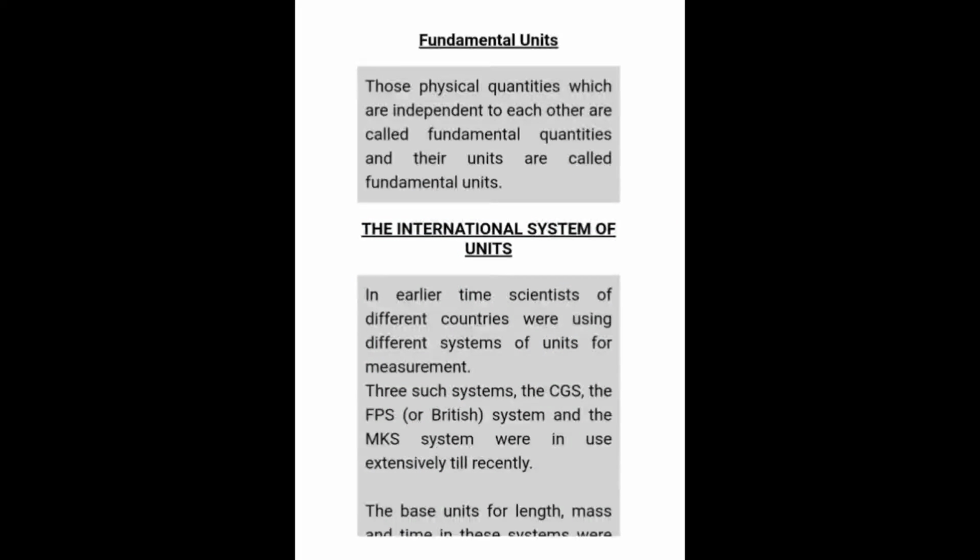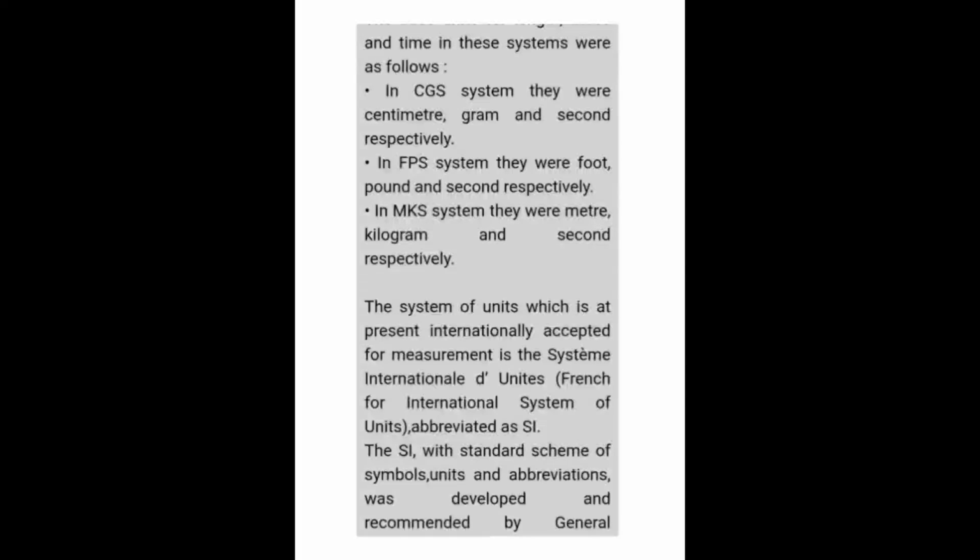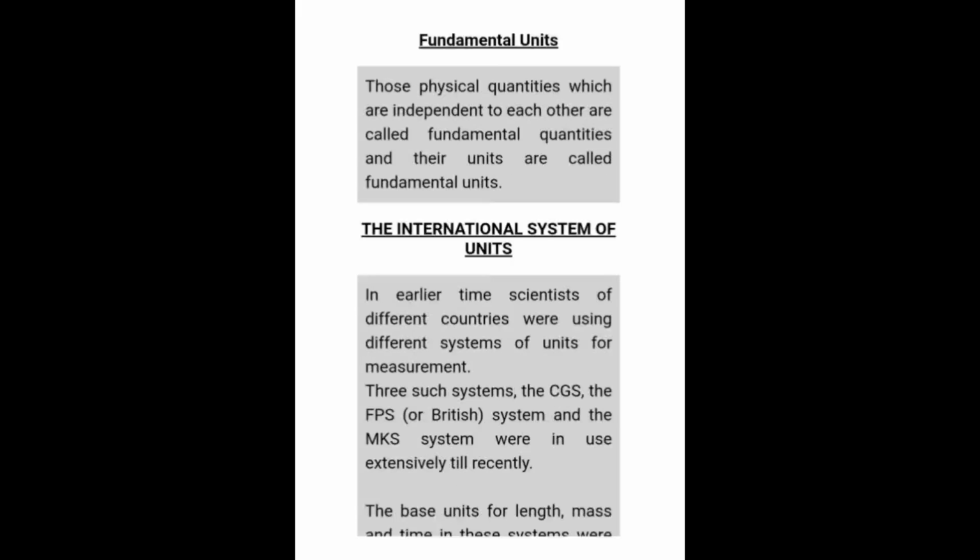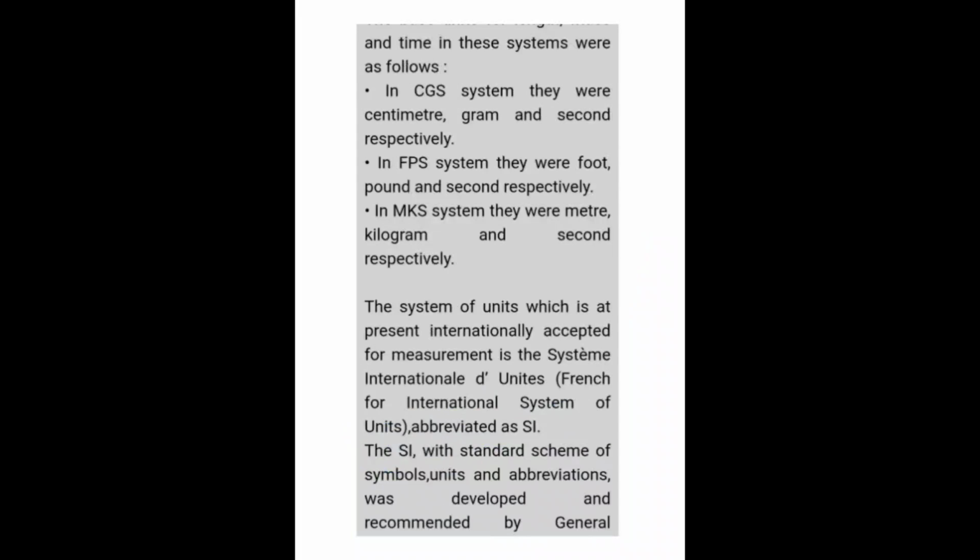Next we have the international system of units. There are different systems of units: SI, FPS and CGS.